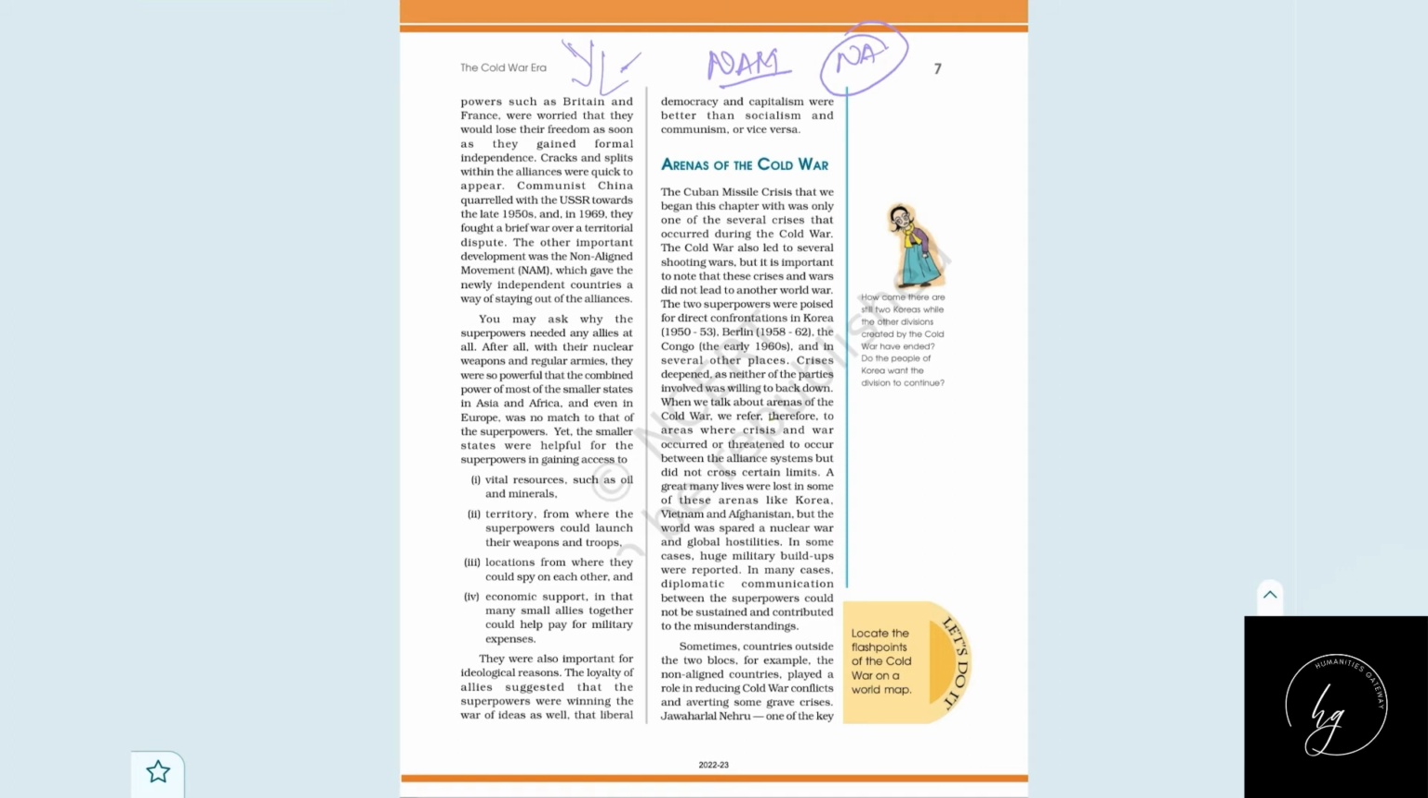We had already mentioned why smaller states need these great alliances: for protection, for weapons, and for financial aid. Now we'll be discussing why these greater powers need these smaller countries. That's because of vital resources. We know India had a great amount of resources, and Britain took most of them. So they need the smaller states for resources, for territory where they can launch weapons, and locations where they can spy. In the Cuban Missile Crisis, we will be learning about this territory where they can launch the weapons, and about economic support.